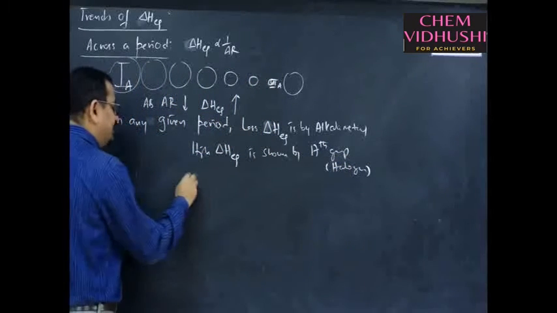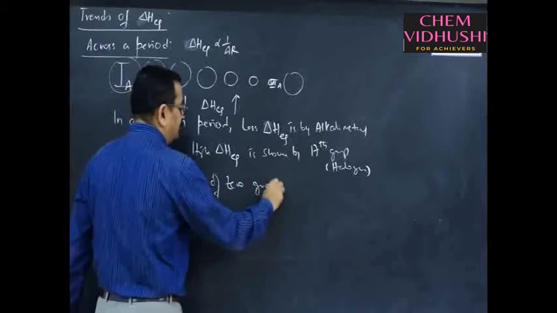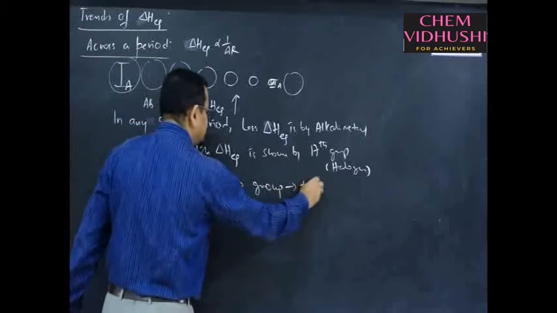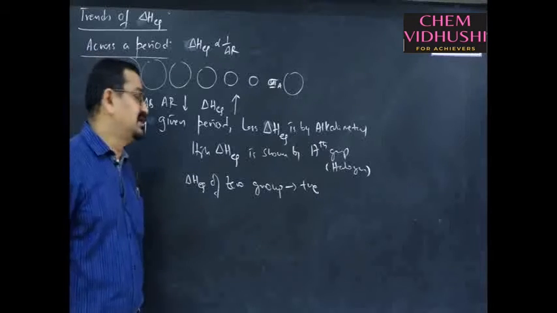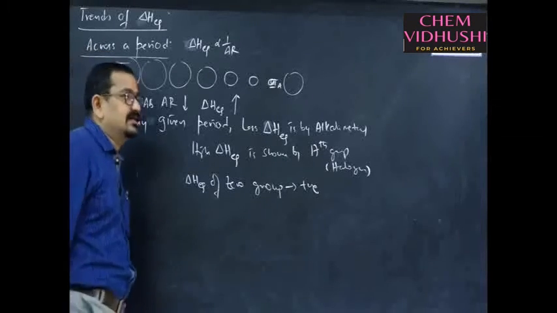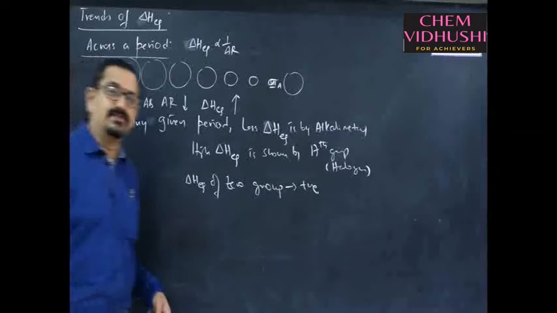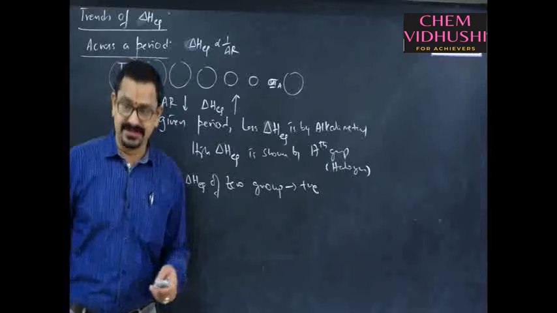And electron gain enthalpy of 0 group elements is positive, because when an electron is getting added to the new shell, it leads to an unstable electronic configuration. That is why it is not a spontaneous process. The electron needs to absorb energy to get added to an isolated gaseous noble gaseous element.